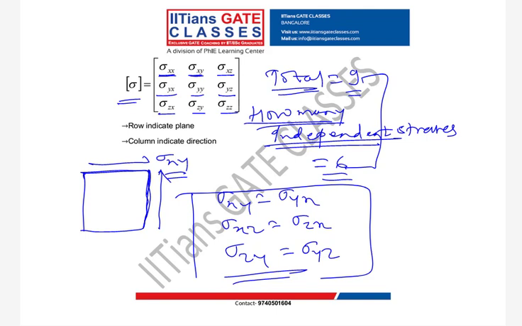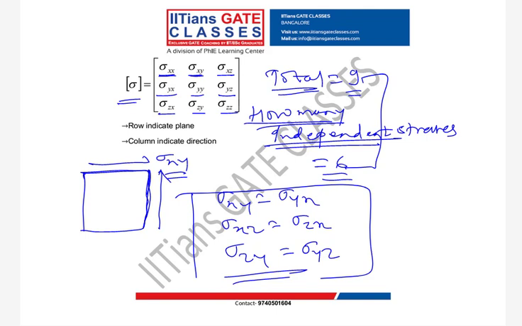How many independent stress components for a three-dimensional stress system? Okay, it's not 9, it's 6. Now someone will ask how this 9 has become 6. Anyone? How can we say this 9 will become 6?